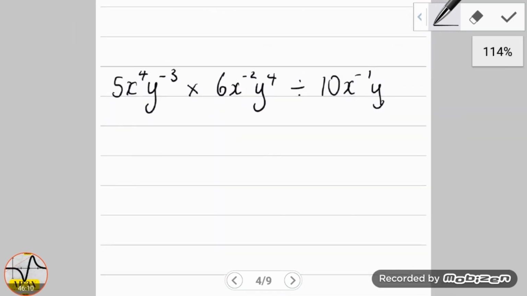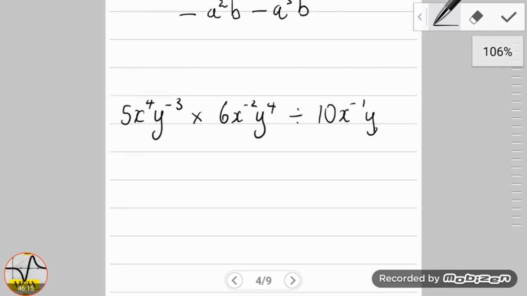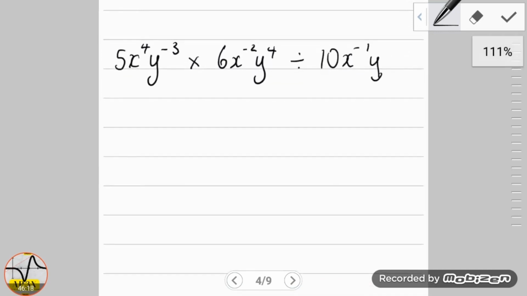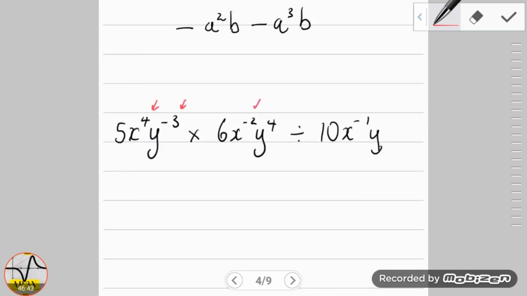Then, let's move on to the next question. Our final answer there was minus a square b minus a cube b. Now this is the question that I actually expected quite a few students to mess up, but they did fairly okay. Lots of students got really down to the answer, but we still have a few students messing up the signs. In this particular question, our focus is not so much on the coefficients, but mainly on the powers here, here, here, here, here, and here.